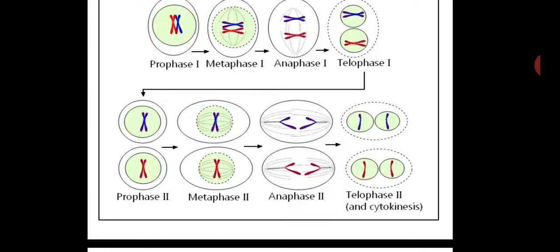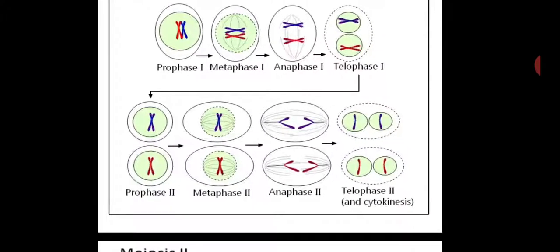In telophase 2, what will happen? Four haploid nuclei with the haploid number of chromosomes will be formed here. Simultaneously cytokinesis occurs, which can produce four haploid meiospores or male or female gametes. So this is overall meiosis.